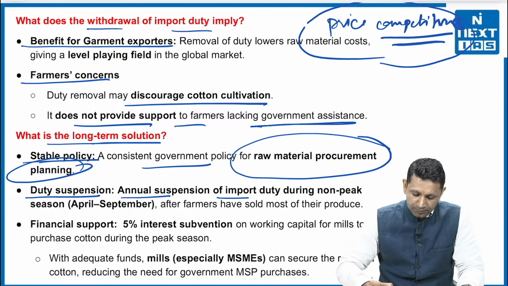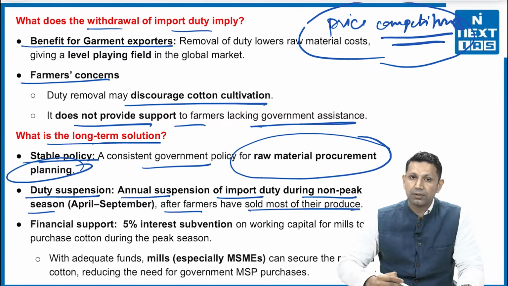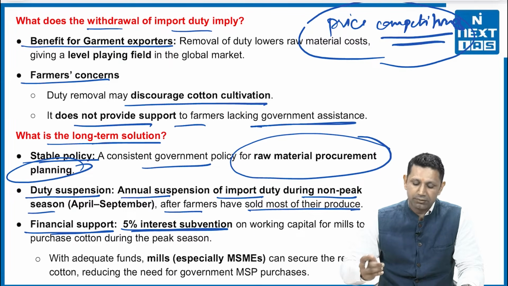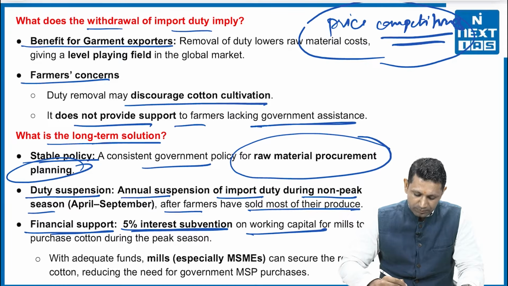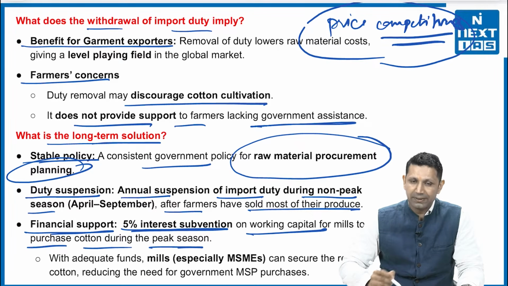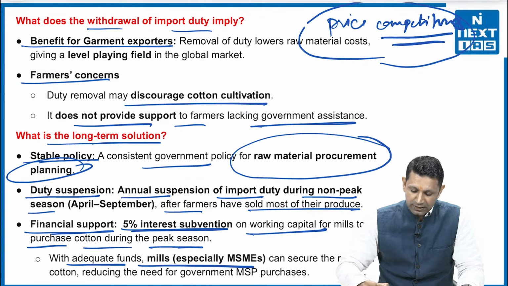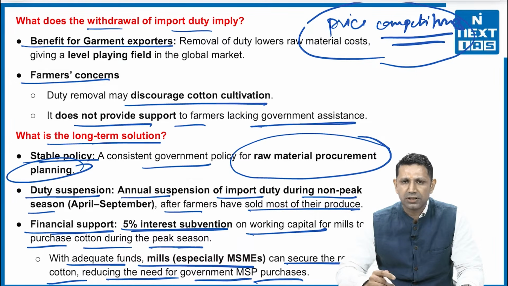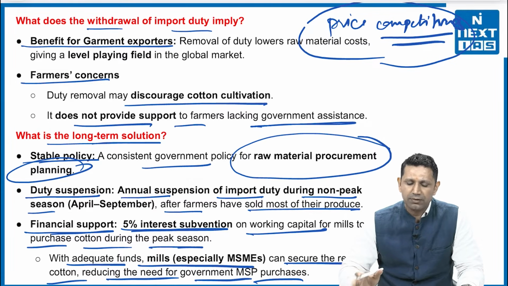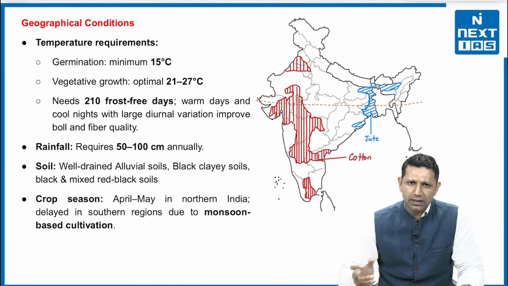Annual suspension of import duty during the non-peak season, after farmers have sold most of their produce. Then financial support: a 5% interest subvention on working capital for mills to purchase cotton during the peak season. With adequate funds, mills, especially MSMEs, can secure the required cotton, reducing the need for government MSP purchase. So instead of providing MSP, we can provide a subsidy to the mills so that they can easily buy the